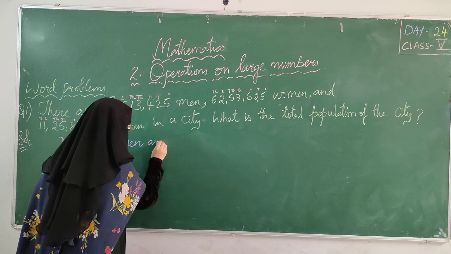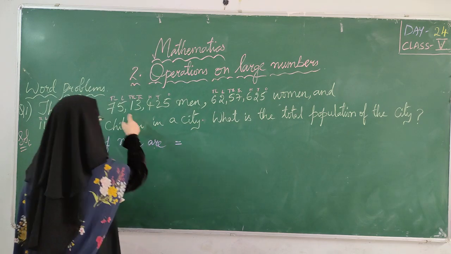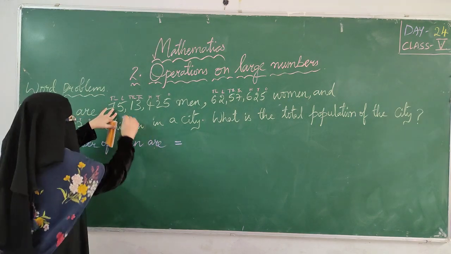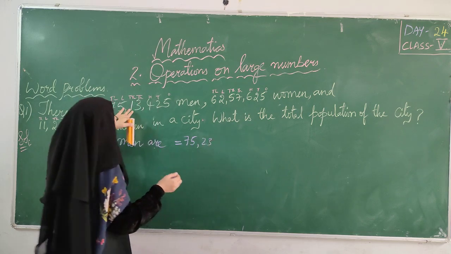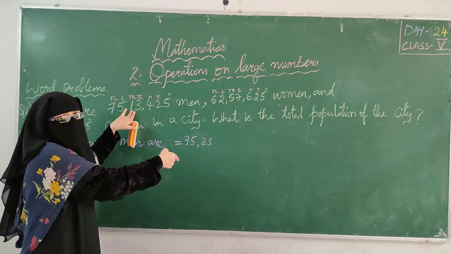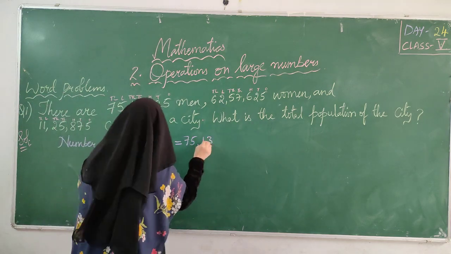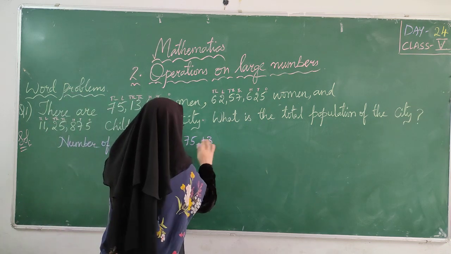How many number of men are there? I am putting equal to. I am writing that value. See carefully what is there in the question. If you are writing 75, okay. Next, if you are writing 23 by seeing fast, that is wrong. What is there in the question? You have to write that in the solution. 75 lakh, I am putting my finger and I am writing 75 lakh 13,000.